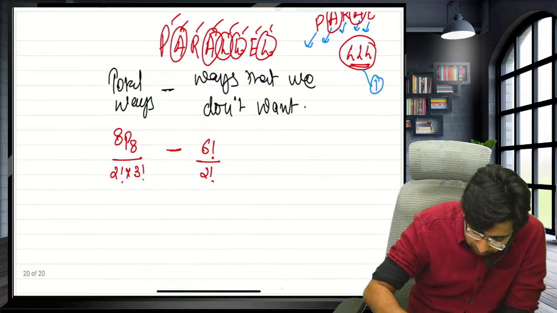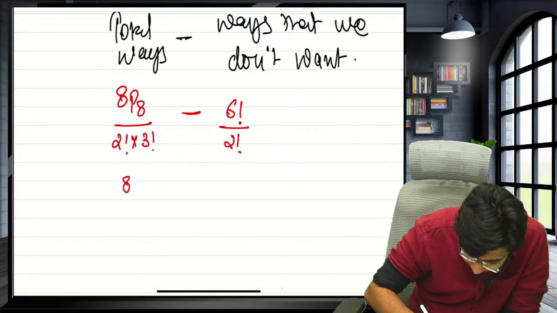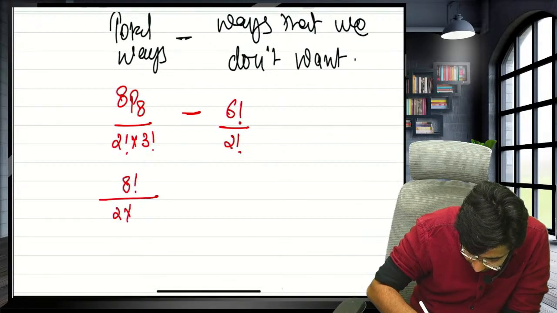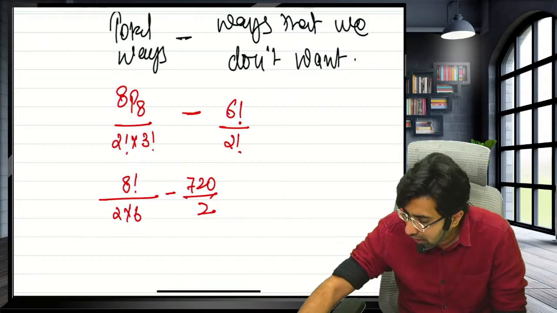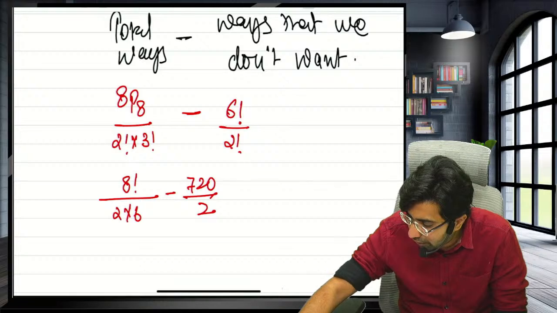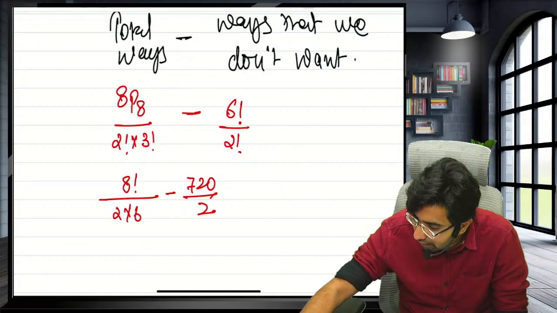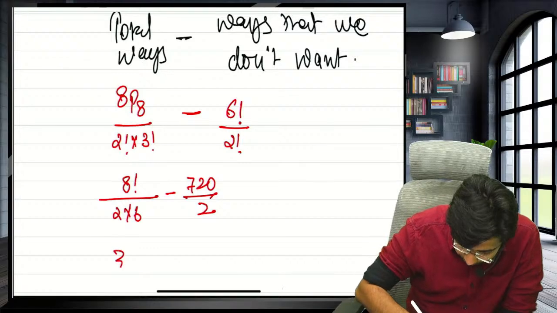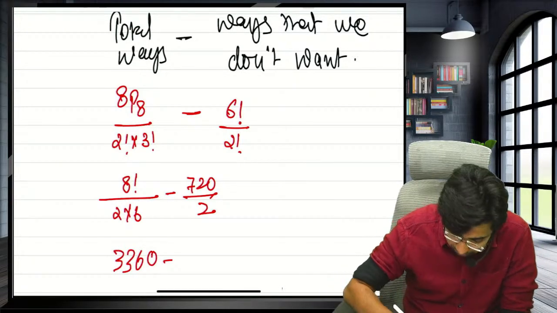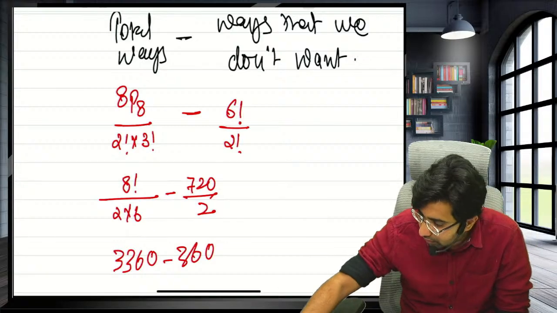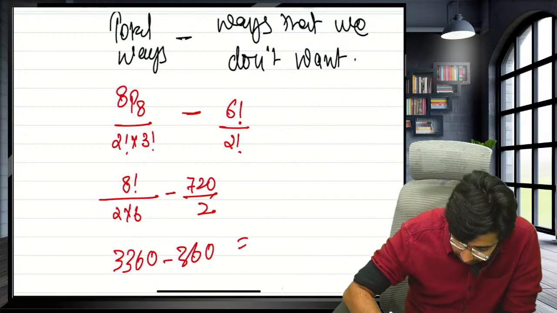Guys, now can you solve this? 8P8 is 8 factorial divided by 2 into 6, minus 6 factorial divided by 2. 8 factorial is 8 into 7 into 6 into 5 into 4 into 3 into 2 into 1, divided by 6, divided by 2, which is 3360. Minus 720 divided by 2, that is minus 360. So the answer is 3000.